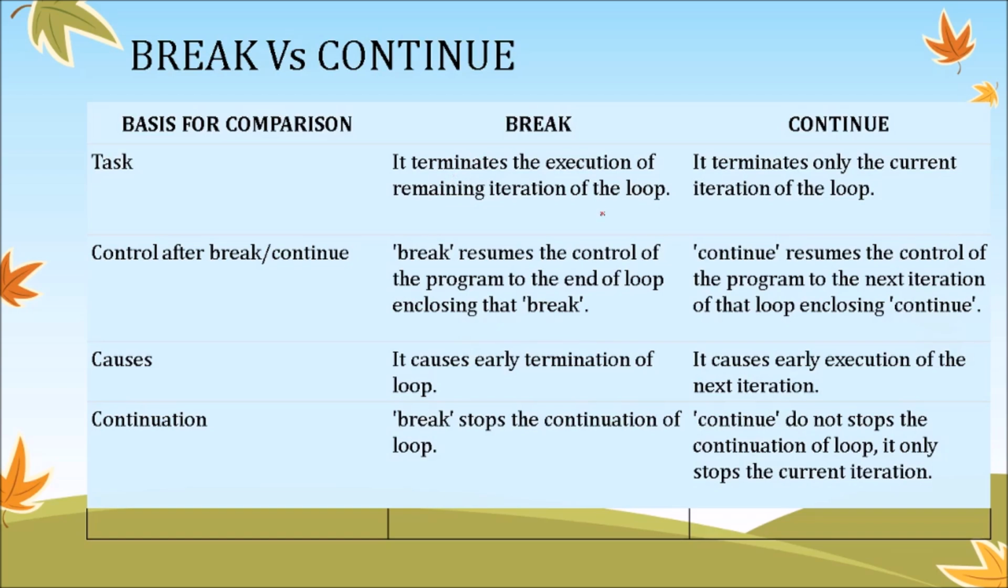If iteration 1 is done, 2 is done, 3 is done, and you encounter a break, you have to come out of the loop, so the loop executes only 3 times. But when you use a continue statement, it terminates only the current iteration of the loop. It skips the rest of the statements and moves on to the next iteration. Where does the control go when we encounter a break statement or a continue statement?